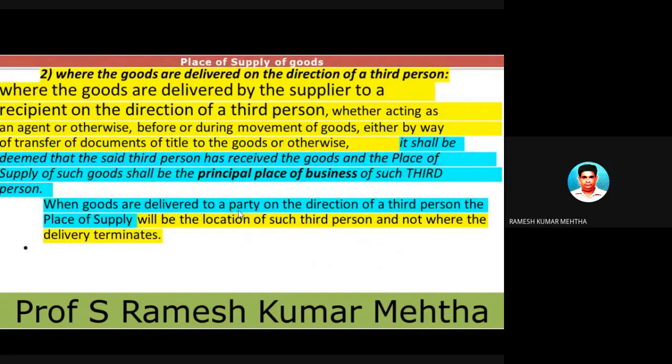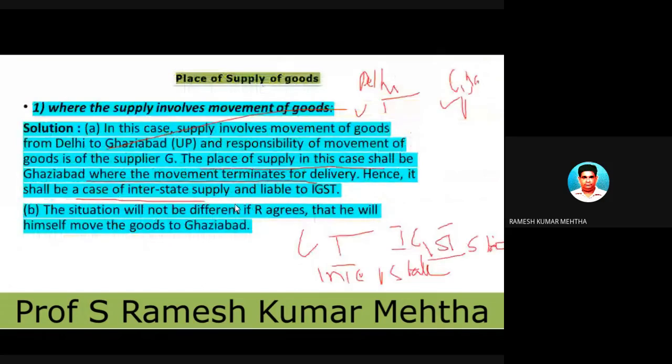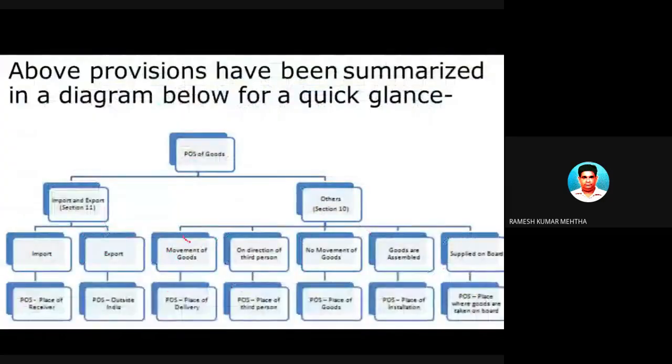Okay, now we have seen the first case, where movement of goods is taking place. The place of supply will be the place of delivery, or where the transportation terminates. Now we are going to look at the second situation, on the direction of a third person. When somebody directs somebody to supply to somebody else, the place of supply will be the place of the third person.